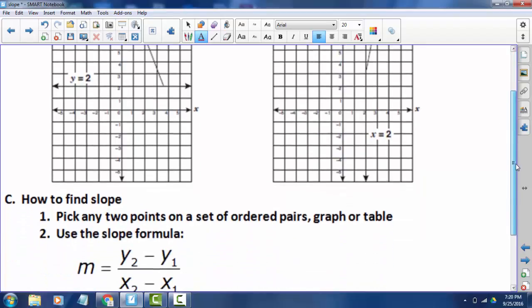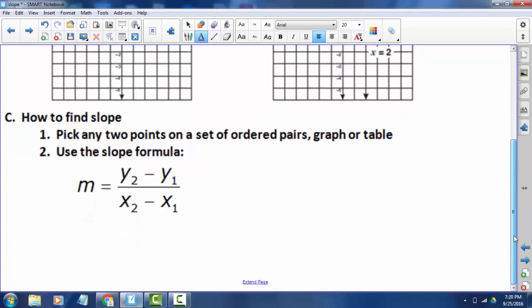Okay, so there are 2 or more ways that you can figure out slope. One of the ways that's quite popular is using the slope formula, where you get the coordinates of 2 points, and you can do that from a set of ordered pairs, a graph, or a table, and then you insert them into the formula. The y values go on top, the x values go on the bottom.